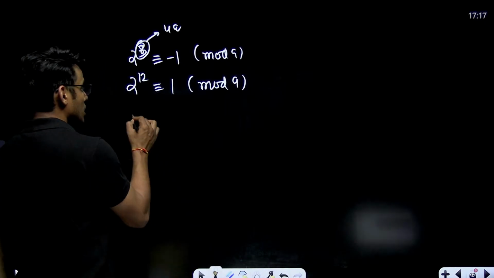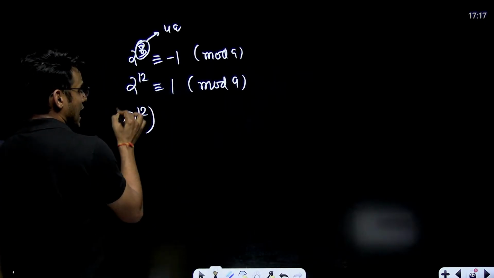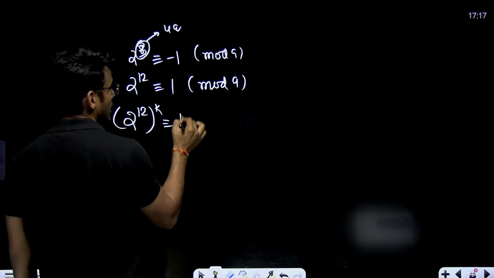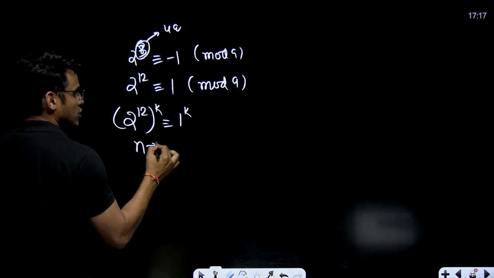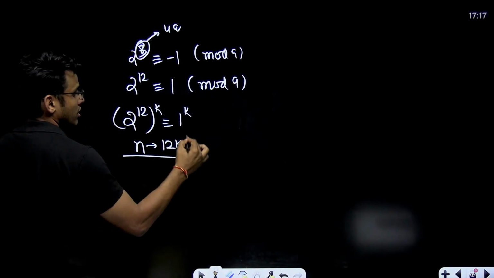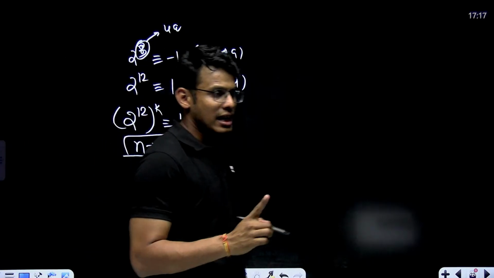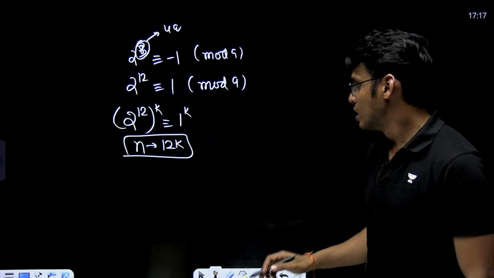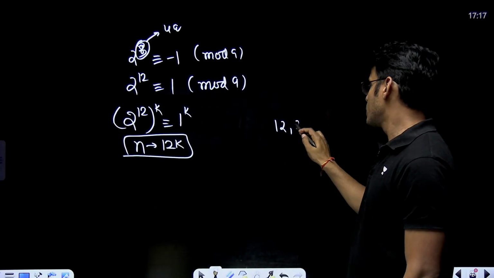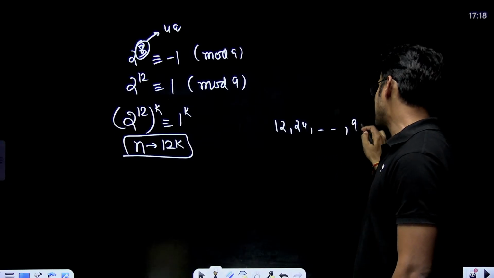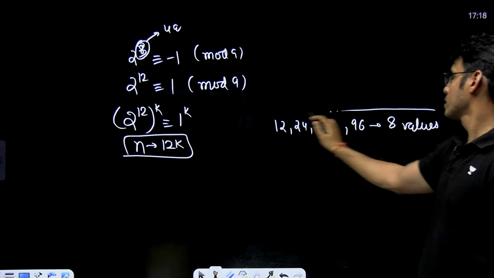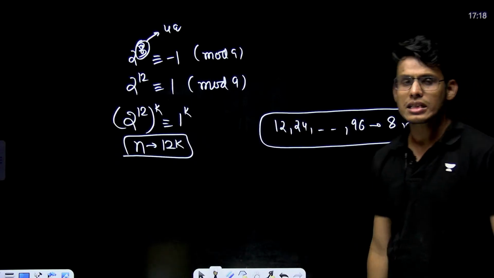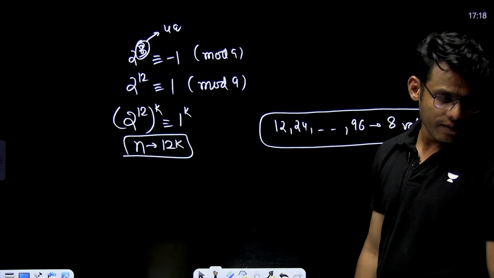Now, if I take any power of it, it will give me 1 as remainder. This means my n has to be a multiple of 12, which essentially gives me 12, 24, and so on up to 96. 8 values. Am I making sense here, guys?